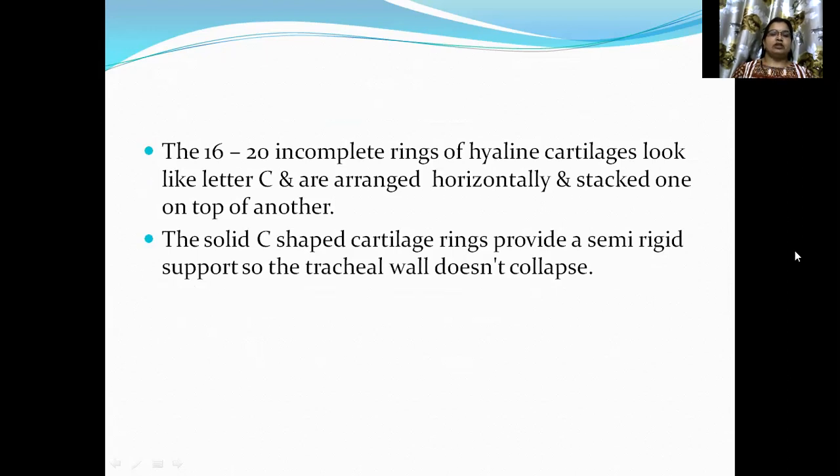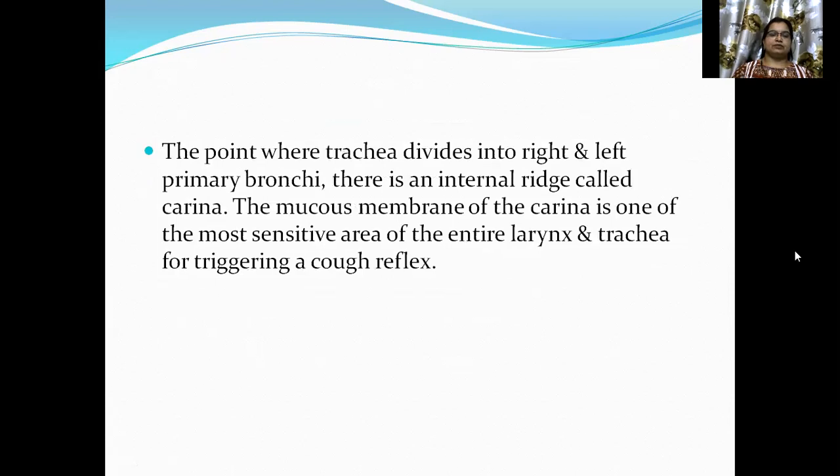The solid C-shaped cartilage rings provide semi-rigid support so the tracheal wall doesn't collapse. The point where the trachea divides into right and left primary bronchi has an internal ridge called the carina. The mucous membrane of the carina is one of the most sensitive areas of the entire larynx and trachea for triggering a cough reflex.